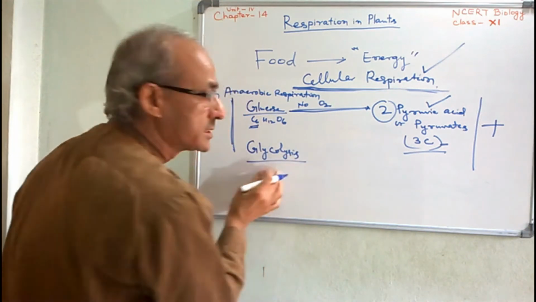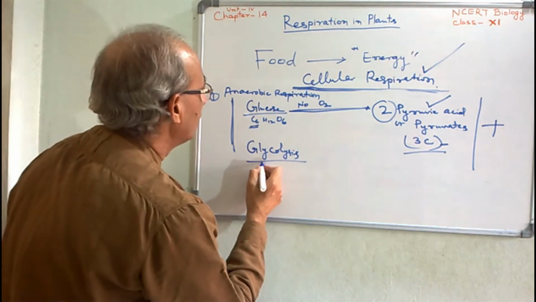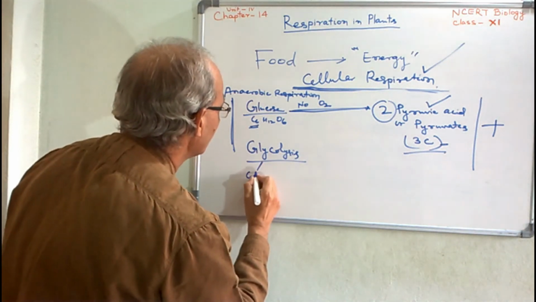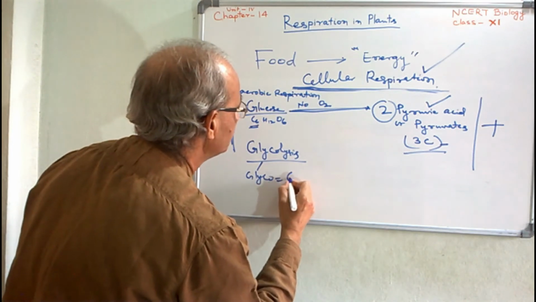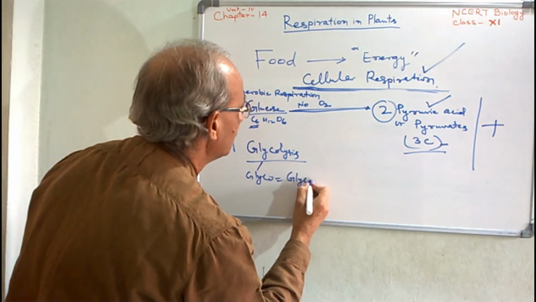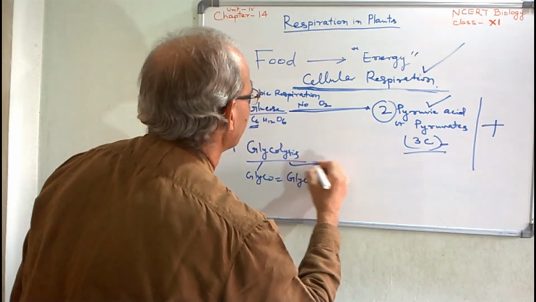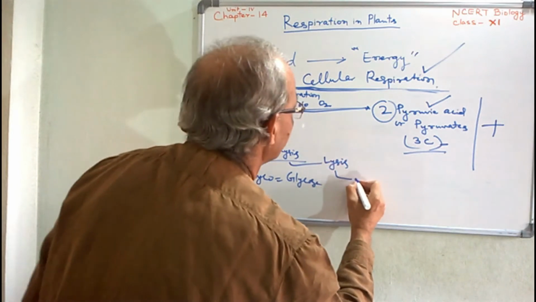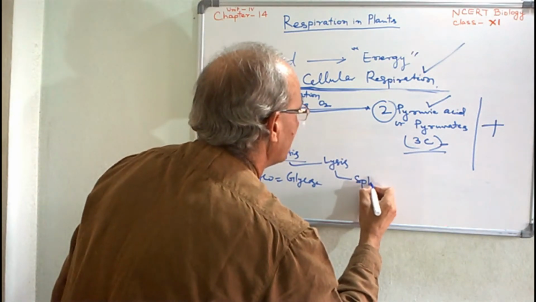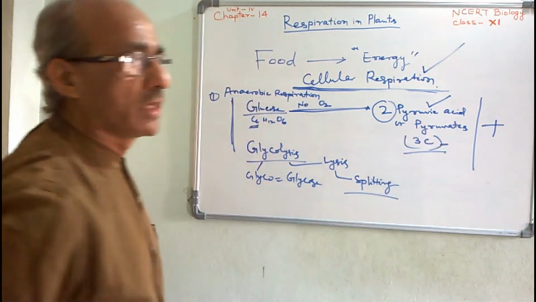Glycolysis. This term is made up of two parts. Glyco means glucose, and lysis means splitting. You note down: lysis means splitting. So this is the partial breakdown.